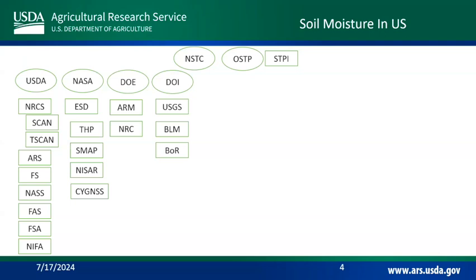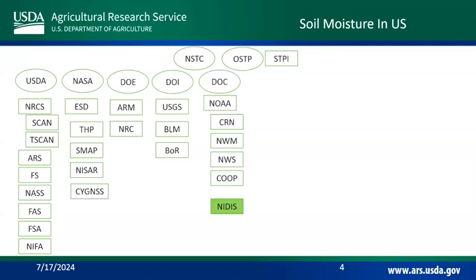If you have something to do with a dam, Bureau of Reclamation, TVA, Tennessee Valley Authority. Bureau of Rec's a lot of the western states. TVA's Tennessee Valley, obviously. Soil moisture is super important for flooding, hydroelectric generation. So Department of Energy combines with DOI there a little bit.